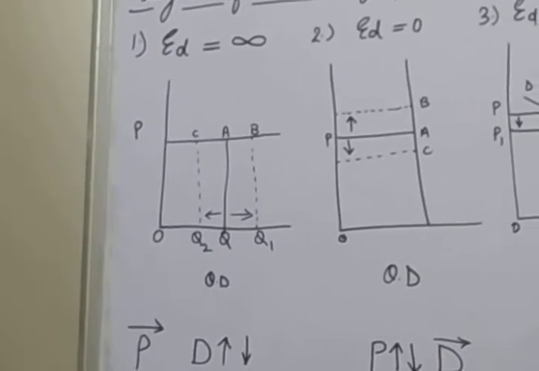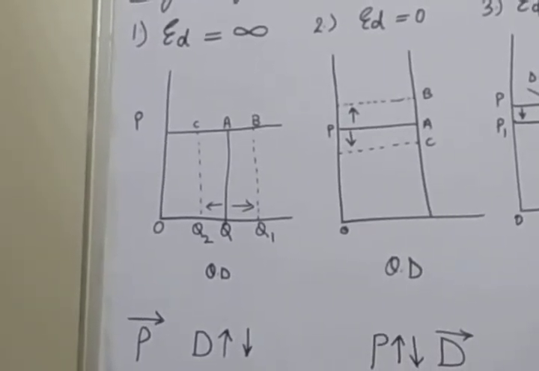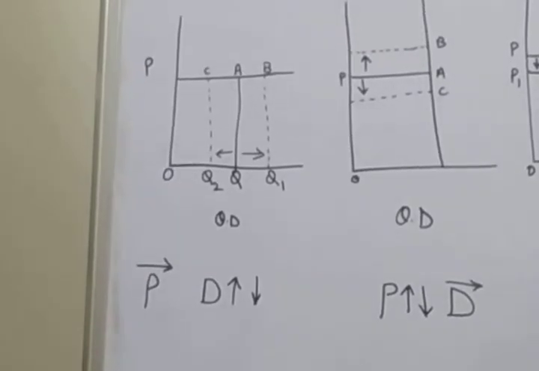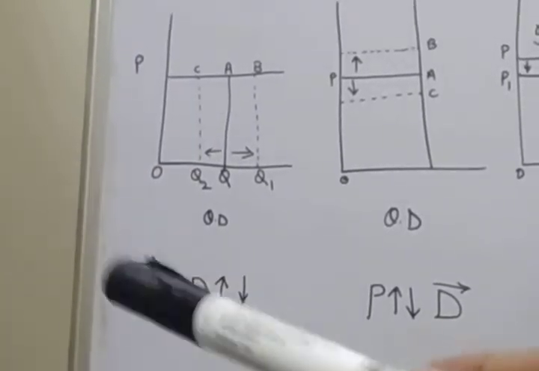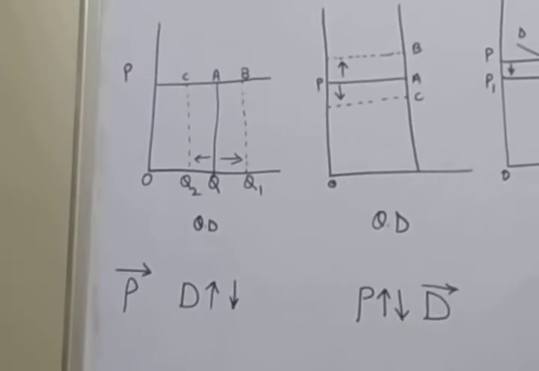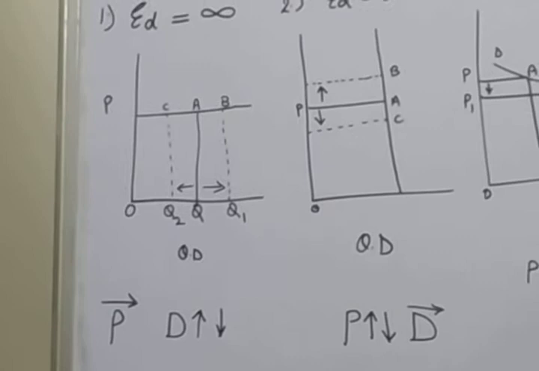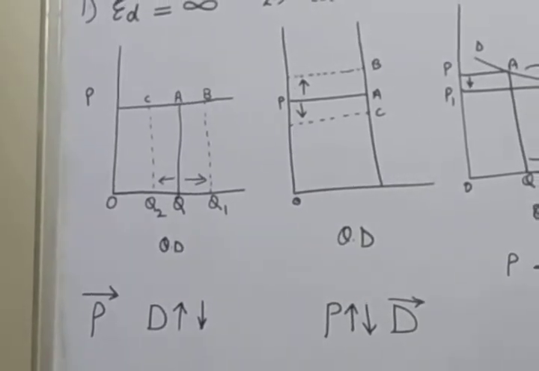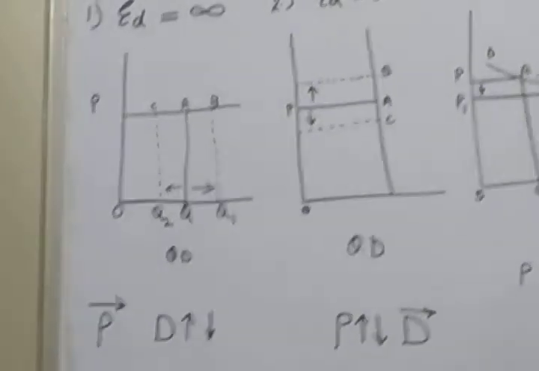Here in the diagram it is shown that the price is constant, and you can see the quantity increases and decreases. Or in other words, if there is a very high variation in the quantity demanded without any variation in the price of the commodity, it is termed perfectly elastic demand.